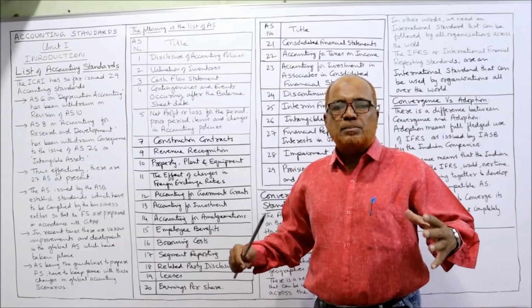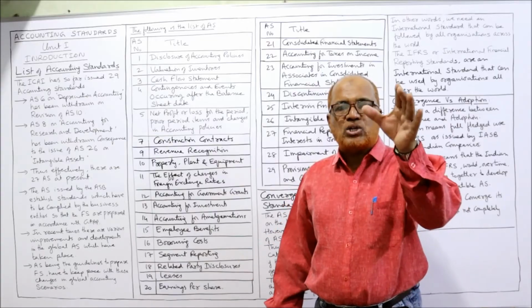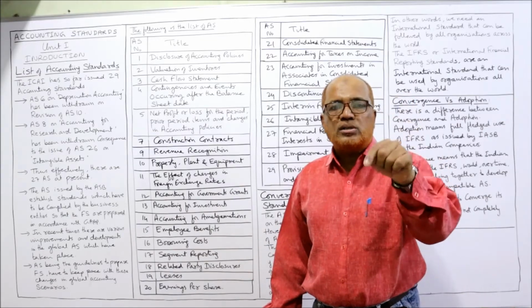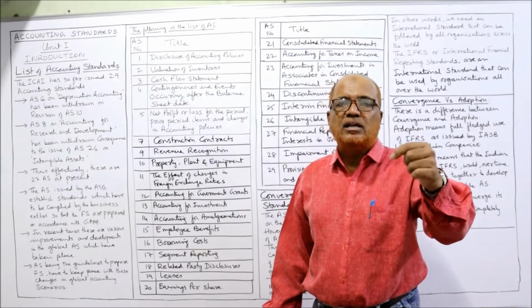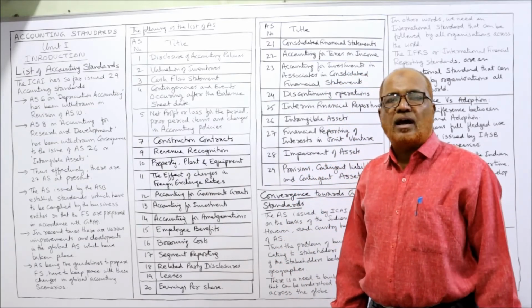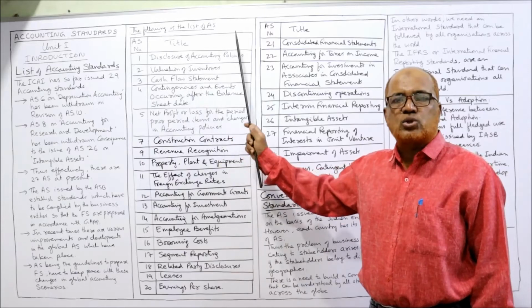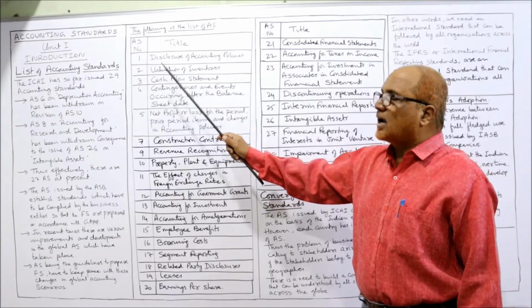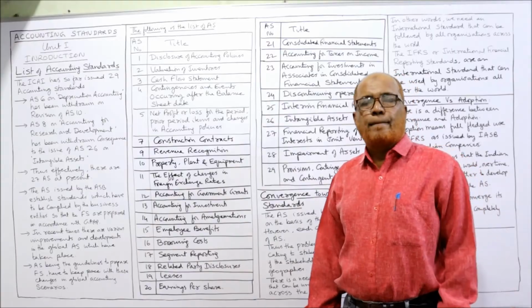Whatever accounting policies are followed in the preparation of financial statements should be disclosed. That is the topic of the first accounting standard, AS1, disclosure of accounting policies. Then secondly, AS2, valuation of inventories.